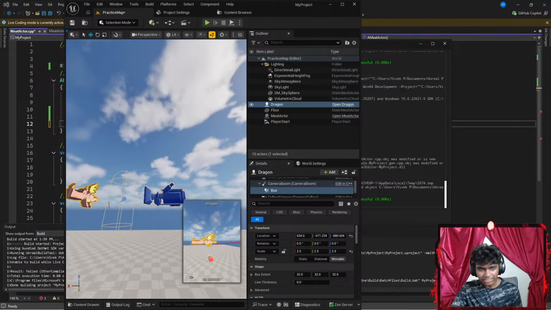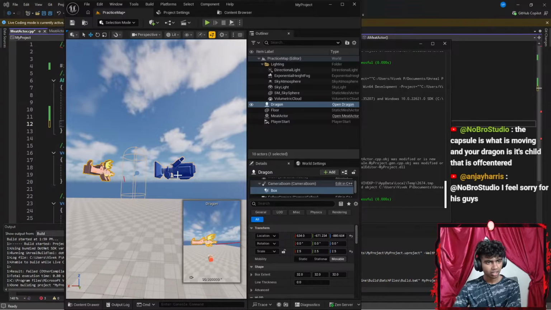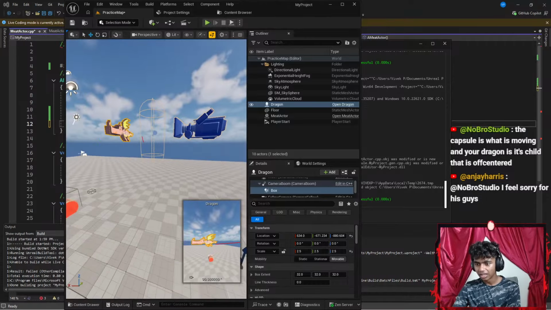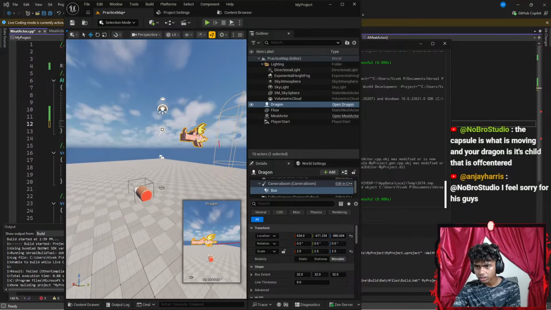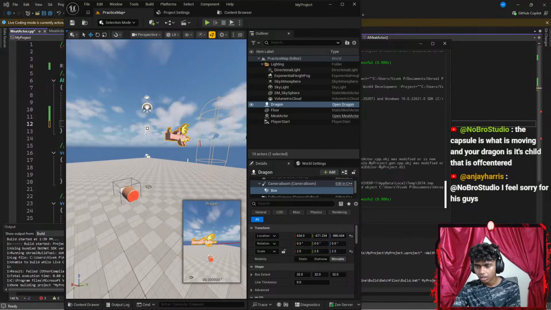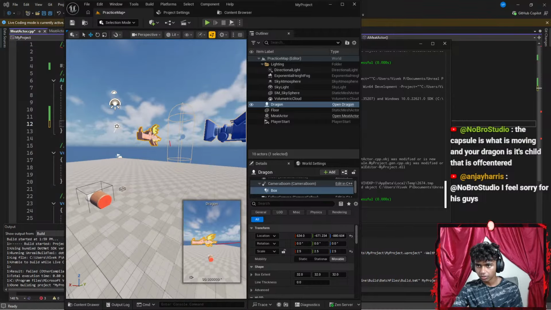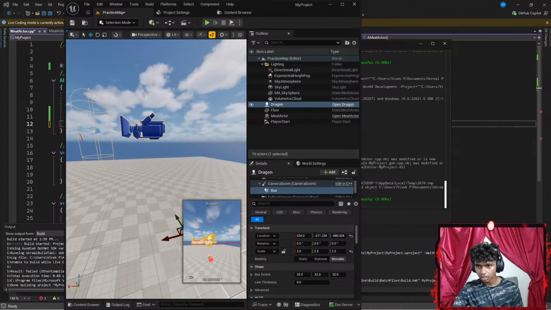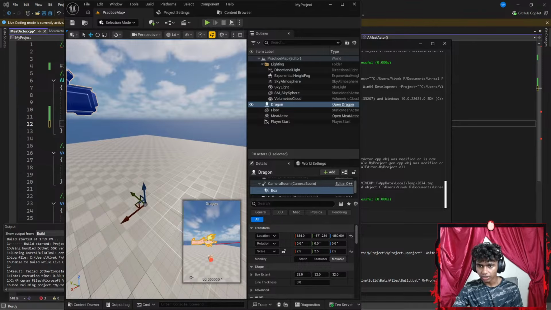Do you guys see the box? I think I lost the box. Okay, I feel sorry for this guy, guys. Don't worry, it's gonna get much better than this. My box is movable. What if I hit something like W? Can I see it? Okay, it's all the way down here.